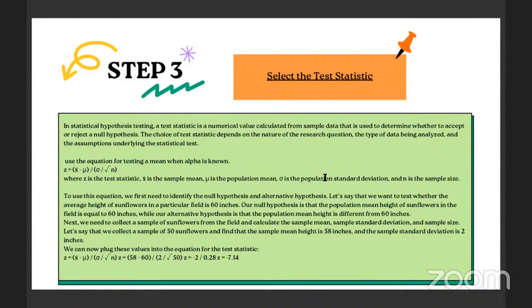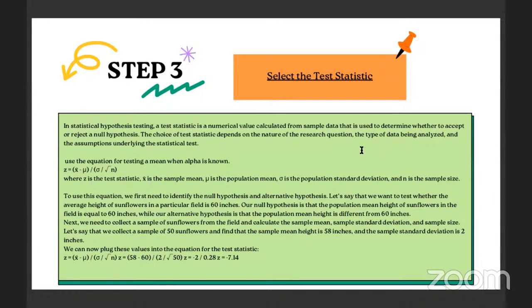Use the equation for testing a mean when sigma is known. Z equals x bar minus mu, divided by sigma divided by the square root of n, where z is the test statistic, x bar is the sample mean, mu is the population mean, sigma is the population standard deviation, and n is the sample size. To use this equation, we first need to identify the null hypothesis and alternative hypothesis.